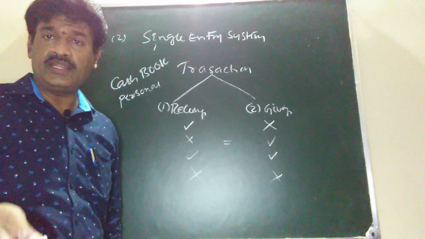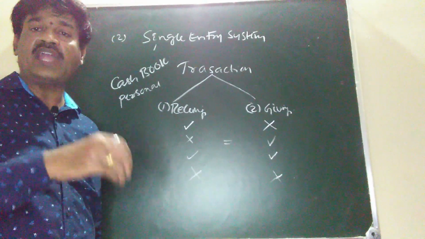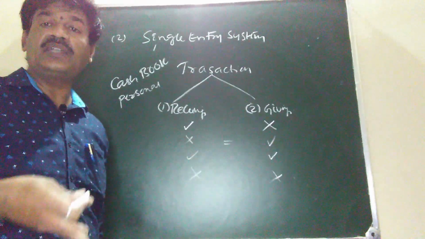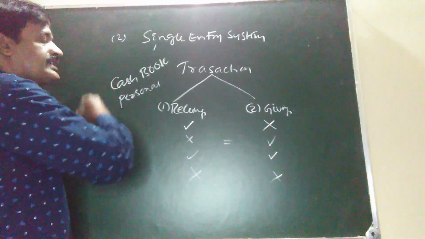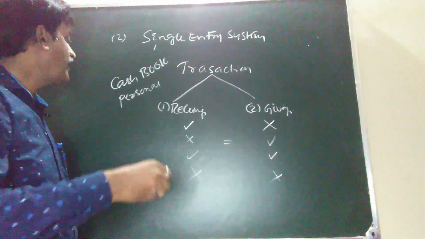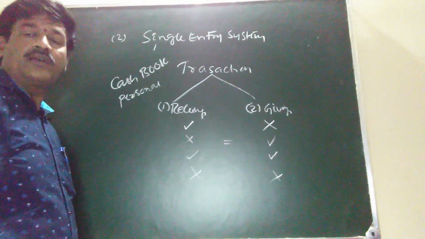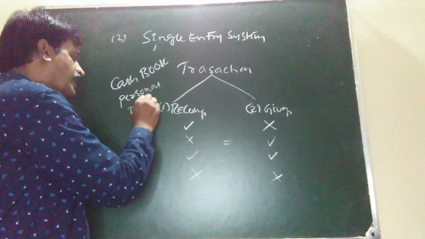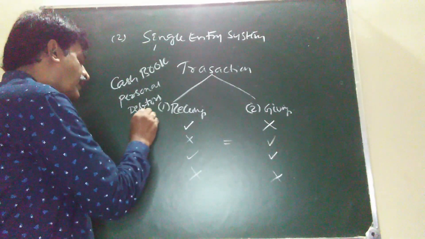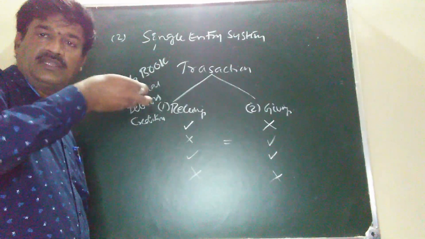We know only the position of cash, how much cash balance is there in the business, that is cash in hand. We identify the cash position by taking cash receipts and cash payments. We also know the positions of personal accounts, that is the positions of debtors and creditors. Debtors means amount due from customers.